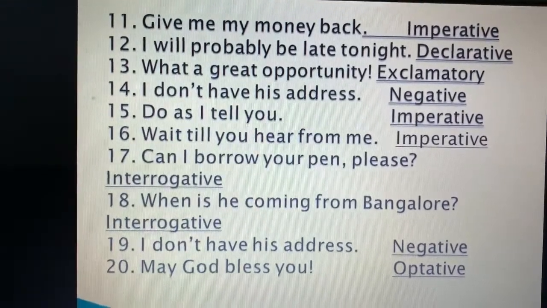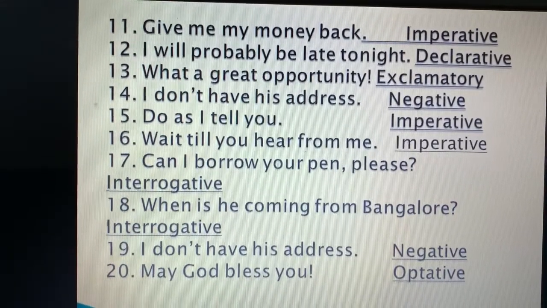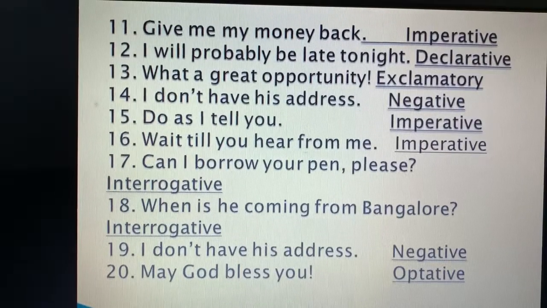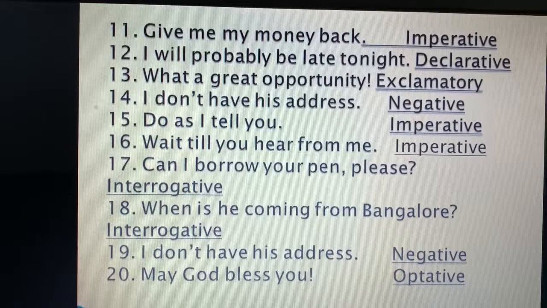This is an optative sentence, when we wish something for someone, but it is not in your syllabus. Fine. I hope you all have understood the revision chapters which we have done till now. Kindly keep on revising for getting good marks. That's it. Thank you.